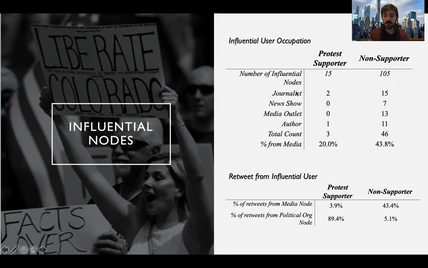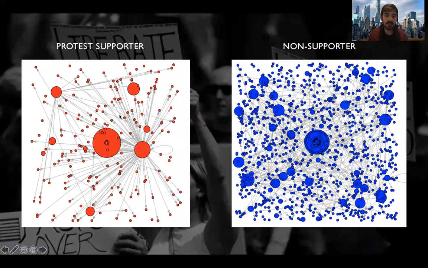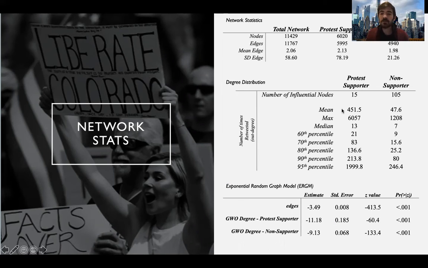So this aligns with the previous slide, where there's a lesser number of nodes over here, and a greater number over here. And then if you look at the mean, max, and just the general degree distribution, you can see that the protest supporters are retweeted a lot more often compared to the non-supporter influential nodes.